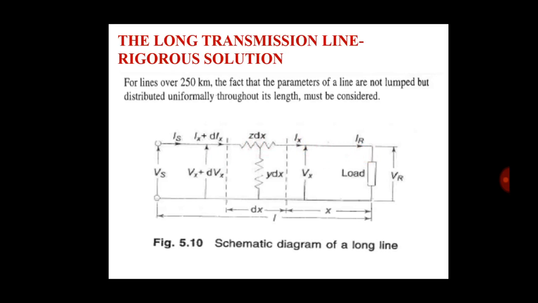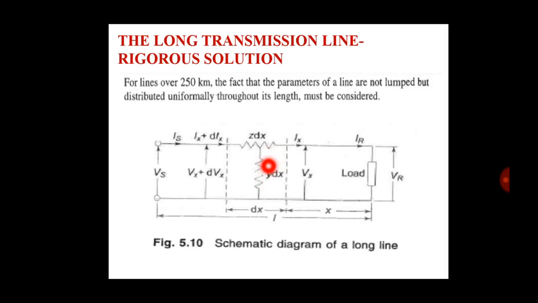Here is Ix plus dIx, and here is Vx plus dVx. Now what is x? x is the length of the line. So we write the current Ix plus dIx in this part, and the voltage across is Vx plus dVx.